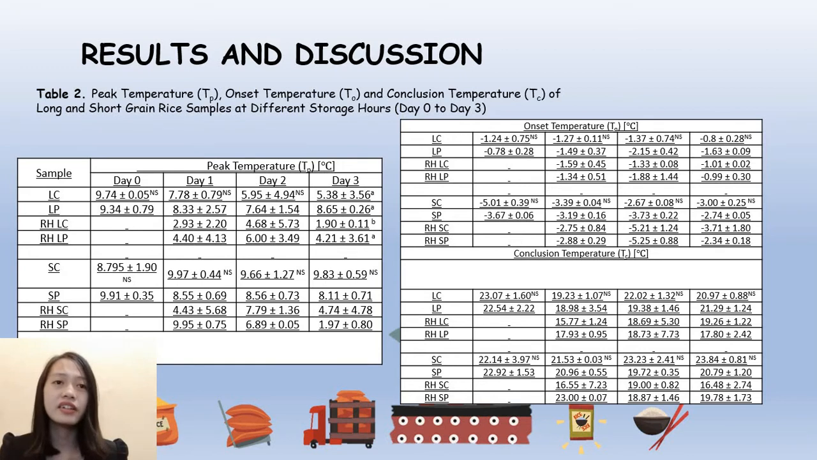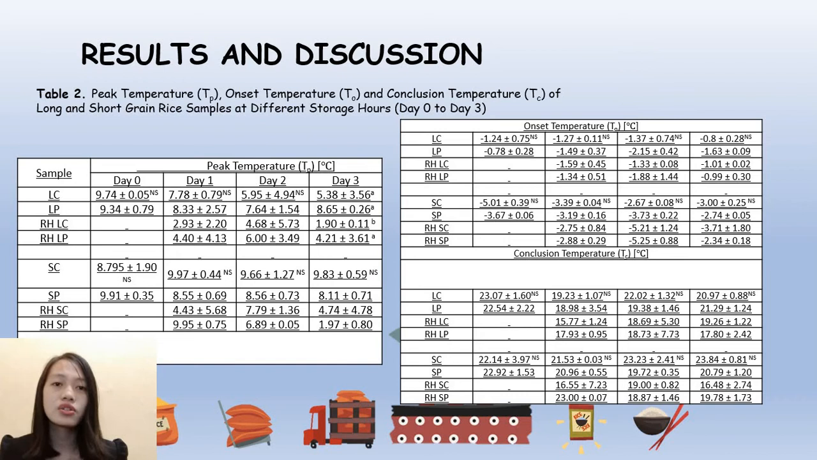On the other hand, as the grain increases its size during the cooking process, the TP value of the sample increases as well. Table 2 shows the effect of the storage time to peak temperature of LP, LC, SP, and SC samples. As observed, the peak temperature of the long-grain rice sample with the addition of palm oil varied, decreasing significantly after 48 hours of storage, and an increase was noted after 72 hours of storage.